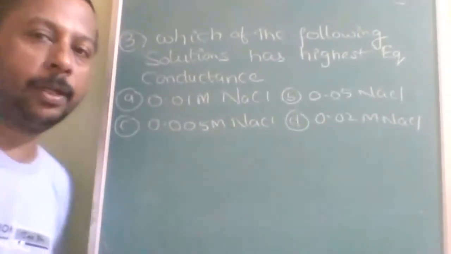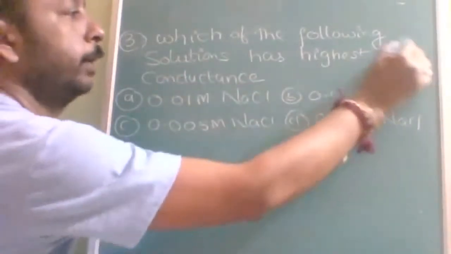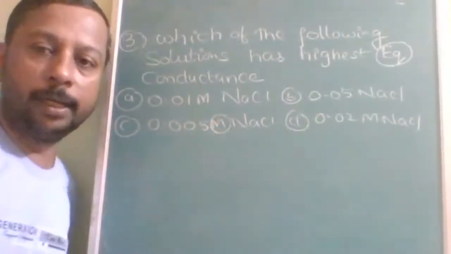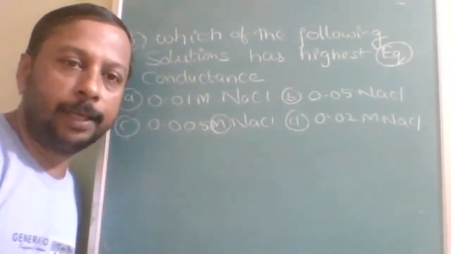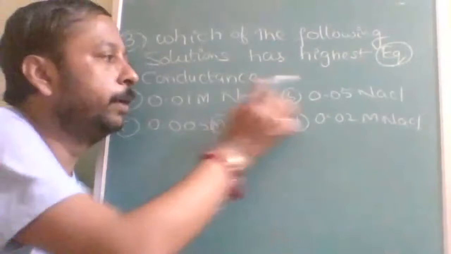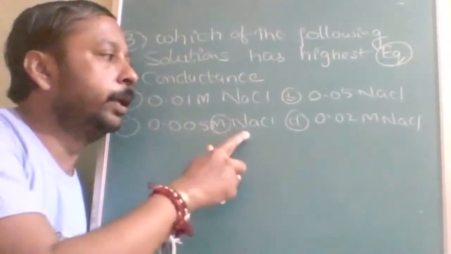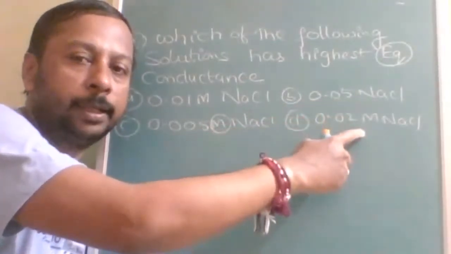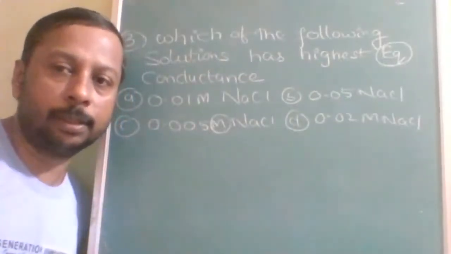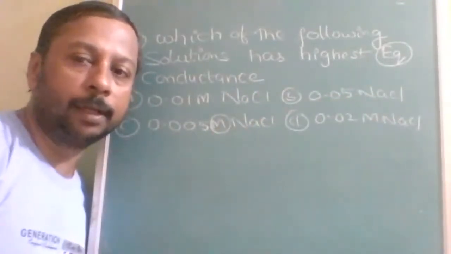Okay. So here, question C: which of the following has the highest equivalent conductance? Molarity is given. Molarity and normality will be the same for NaCl because its equivalent factor is 1. Sometimes different options have NaCl, MgSO4, or AlCl3, so it is better to convert molarity into normality, then you will solve that question. Understood? But here all options are NaCl only, and all of them have equivalent factor 1.